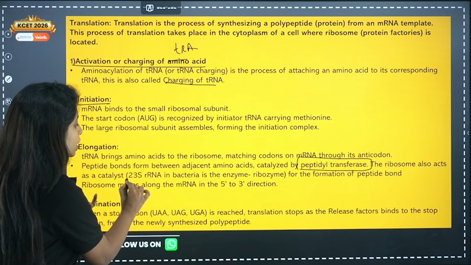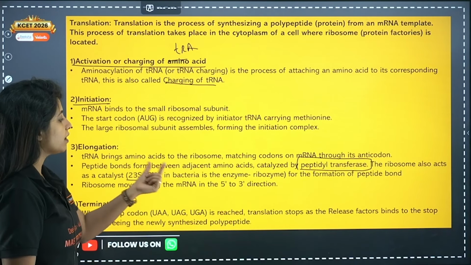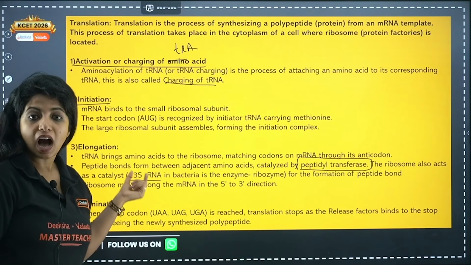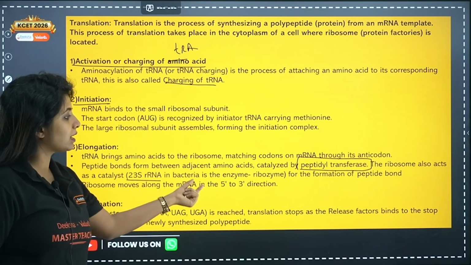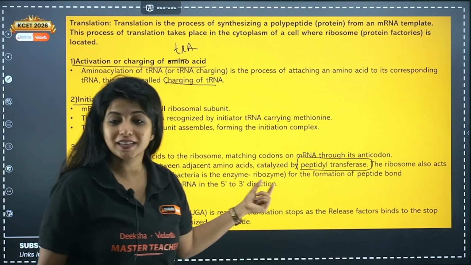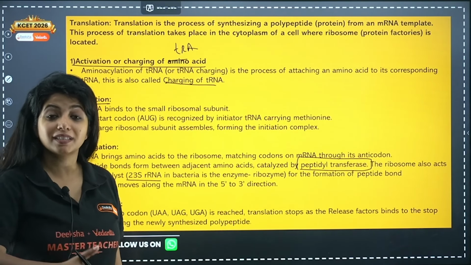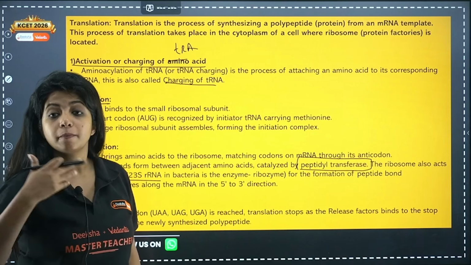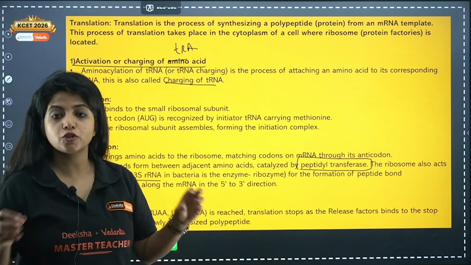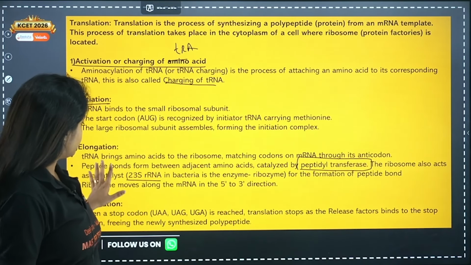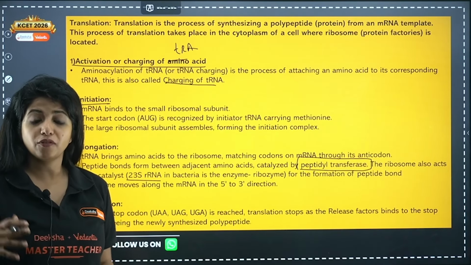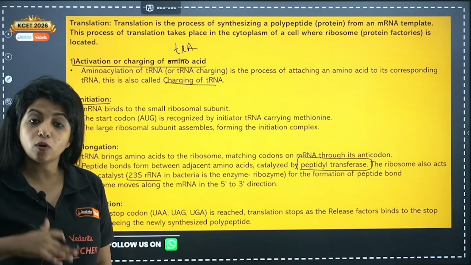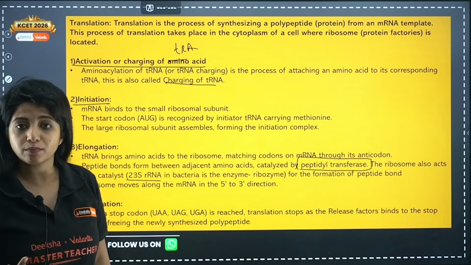You might have heard about 23S rRNA, S as in Svedberg's unit, 23S rRNA in bacteria is the enzyme ribozyme. It is a catalyst helping in increasing the pace of the process of formation of bonds. So please remember, peptide bonds are being formed. For that you have peptidyl transferase. Apart from that, the rRNA which is there also acts like enzymes, ribozymes.